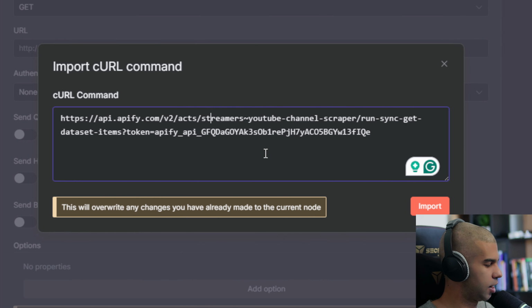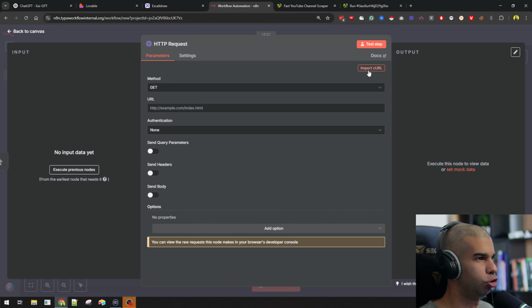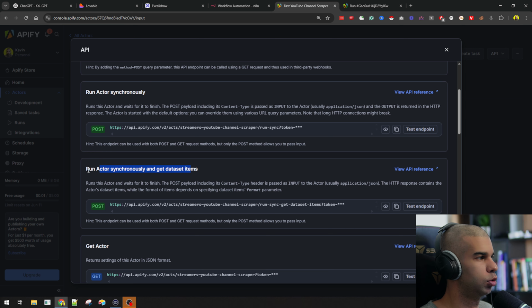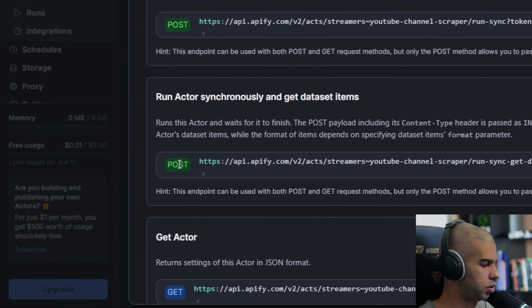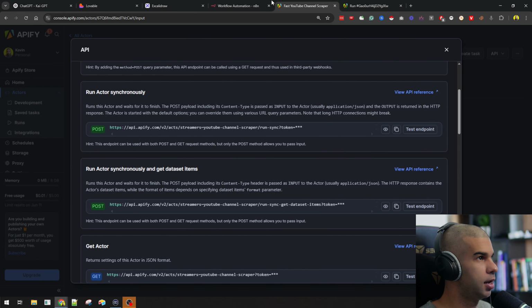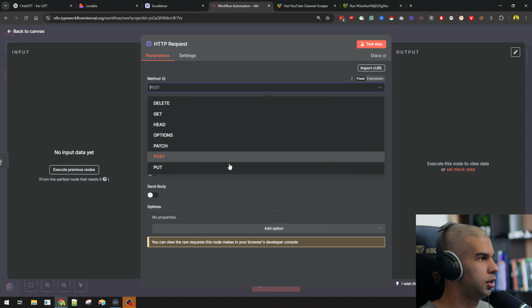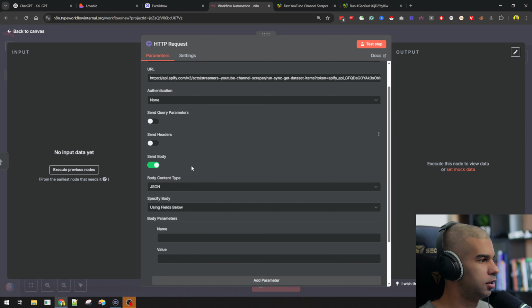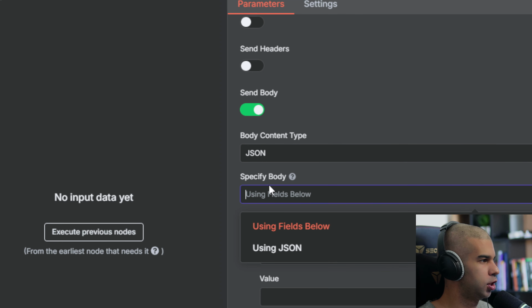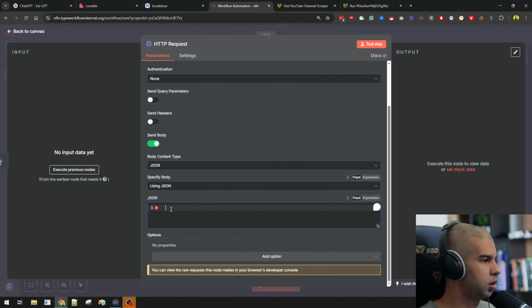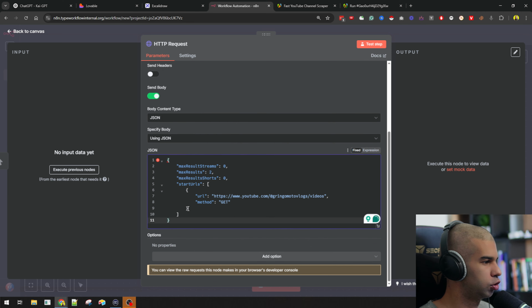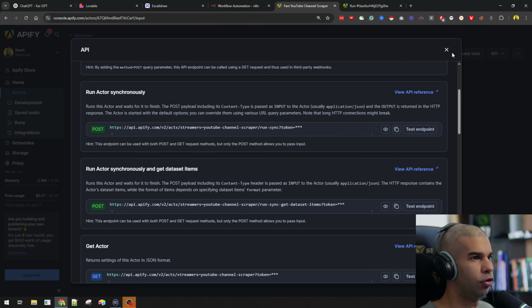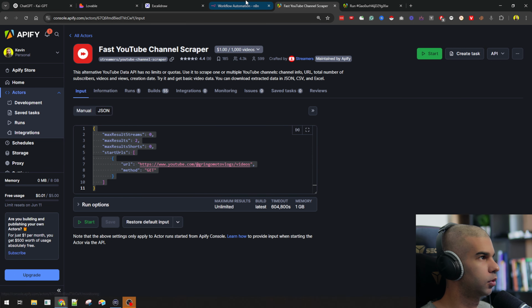So the way Apify works is that you do not have to press that. You just need to paste that in there. You choose post as the method, which you can see right here. So this is post. And the other thing is that we need to send the body. So here I'm going to choose using JSON, and I'll just paste the JSON code we got from here.